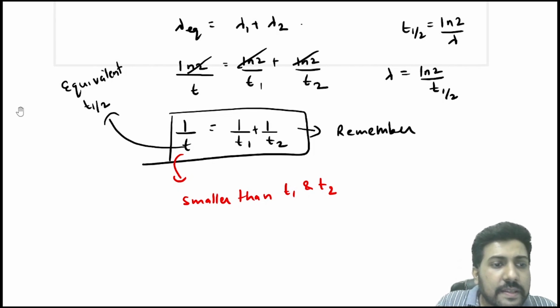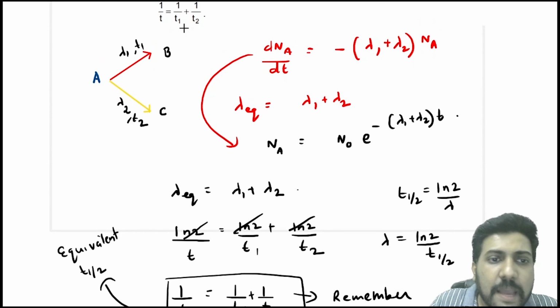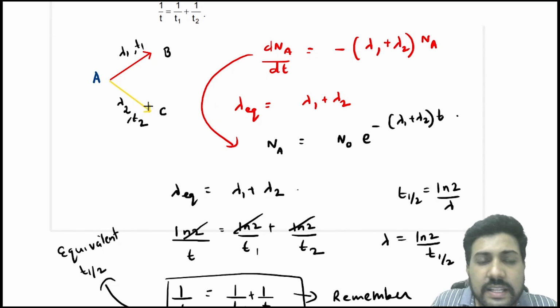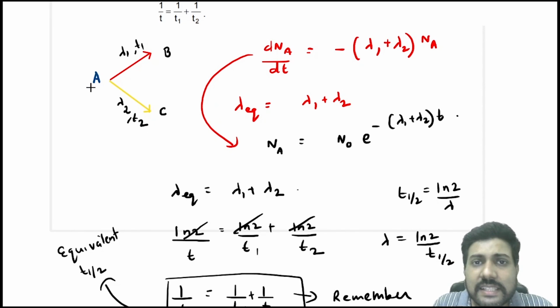Suppose if only this path was happening, the half-life is 20 days, and if only the other path is happening, the half-life is 40 days. Then when both are happening simultaneously, obviously it will decay faster, and if it decays faster, the half-life will decrease. So when two or more reactions occur simultaneously, the half-life will be smaller than the individual half-lives.